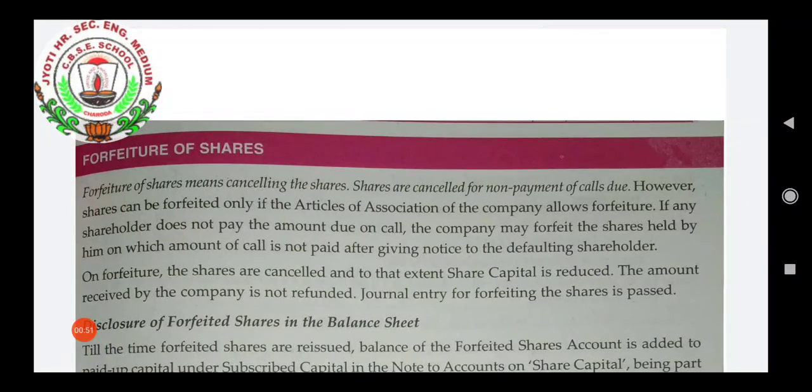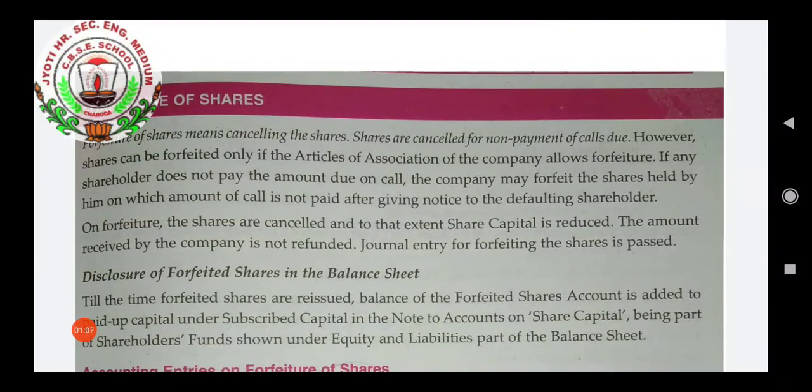Here, these shares can be forfeited only if the articles of association of the company allows forfeiture. Now, if the shareholder does not pay any amount that is due on call, then forfeiture of the shares will be done.